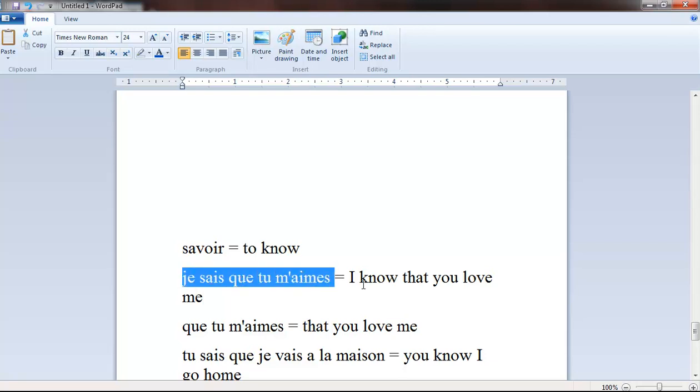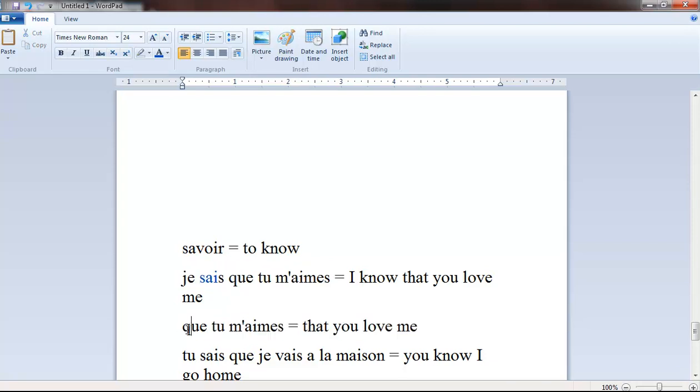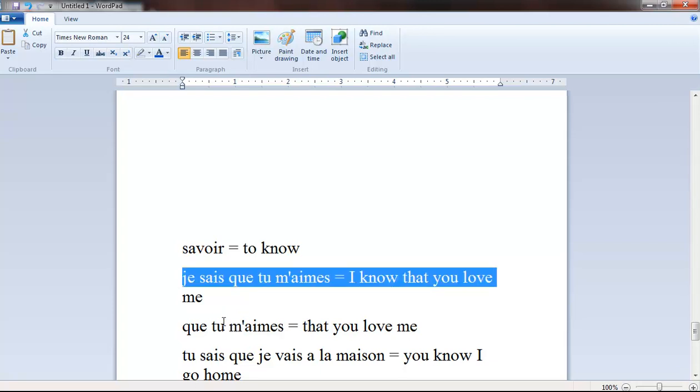Je sais que tu m'aimes. I know that you love me. Que tu m'aimes, it means that you love me. M apostrophe is here the pronoun that stands for me. Que tu m'aimes, that you love me. Je sais que tu m'aimes. I know that you love me.